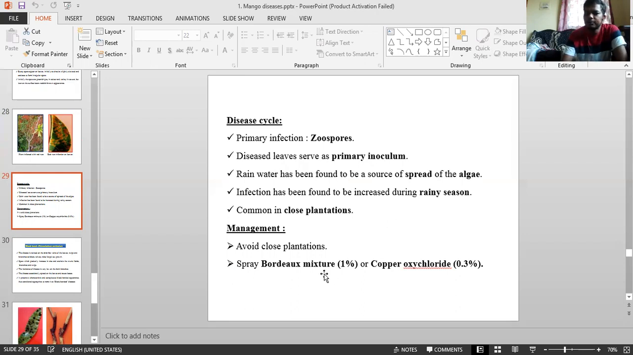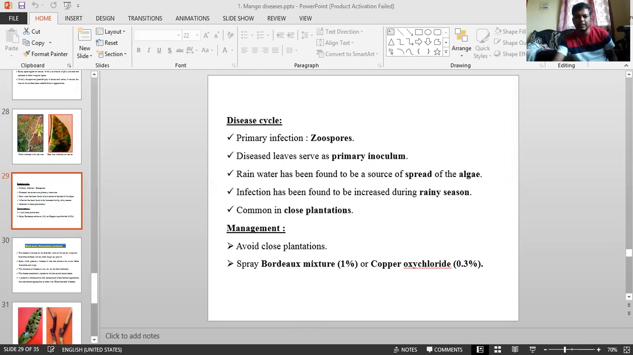Okay? And management is wider spacing of the plantation, and spraying Bordeaux mixture or copper oxychloride. That is the best one. Okay. And coming to Loranthus, shall we deal with it later or now?